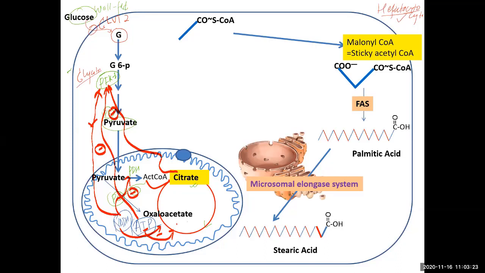So what will happen? The fuel has to be diverted some other way. If you have eaten too much carbohydrate, the body has to store that carbohydrate for future use. Basically, carbohydrate is nothing but energy to the body. So this energy is changed into another form of chemical energy, a condensed form. So what does the body do? The citrate that is formed will go out of the mitochondria, the citrate shuttle.